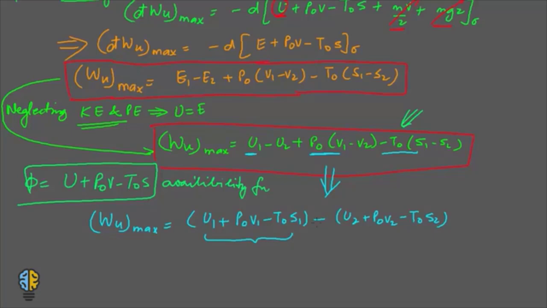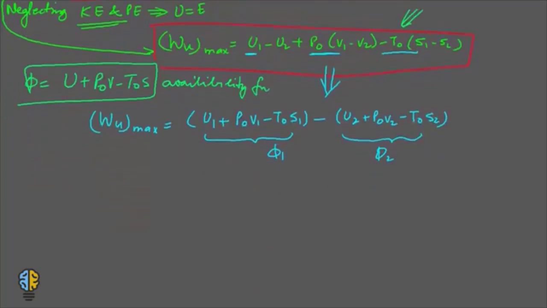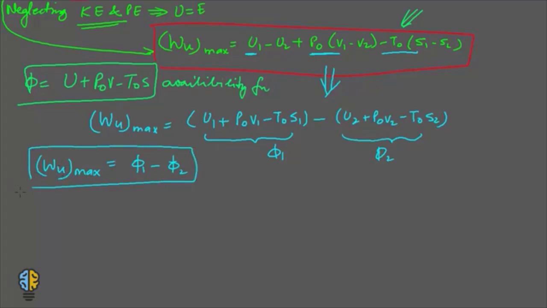These two terms are nothing but phi 1 and phi 2. So the maximum useful work for an unsteady closed system is nothing but the difference of its availability function. This is how you find out the useful work.